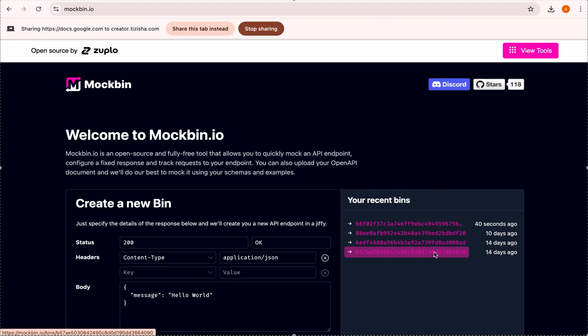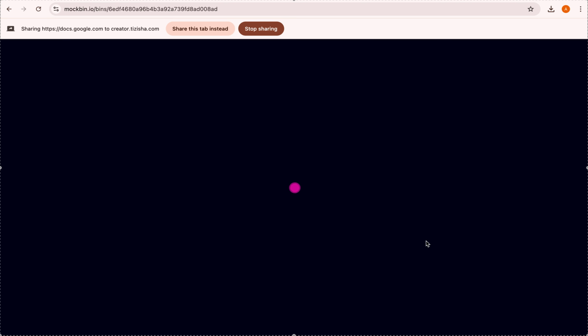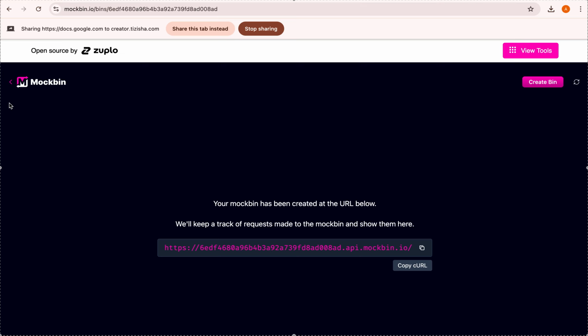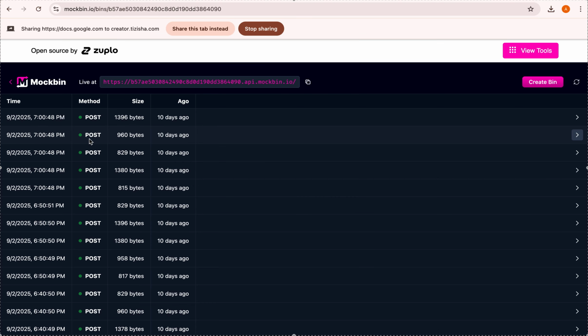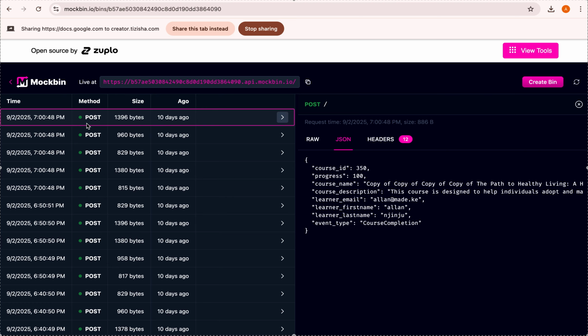So okay, let me use older bins I've created before that have some data where people have actually completed the courses. Okay, not that one. Let's see this one. Okay, yeah, we do have some actual people who've completed this. If I click on this, this is the event type. At the very bottom here, you get to see course completion. So this is what we are tracking at the moment.